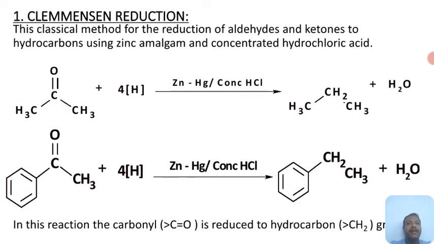So if you take acetone it is reduced to propane. If you take acetophenone and you reduce by Clemmensen reduction, we reduce this acetophenone to ethyl benzene. So this is the Clemmensen reduction.